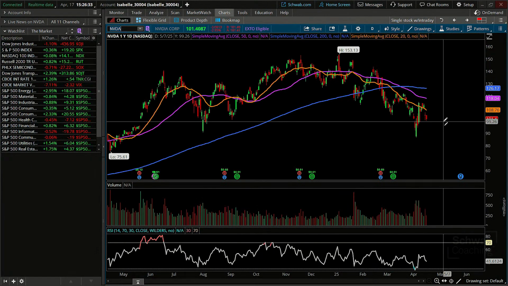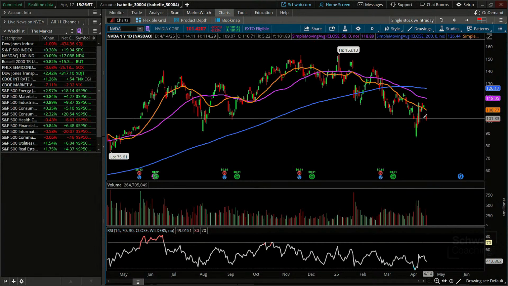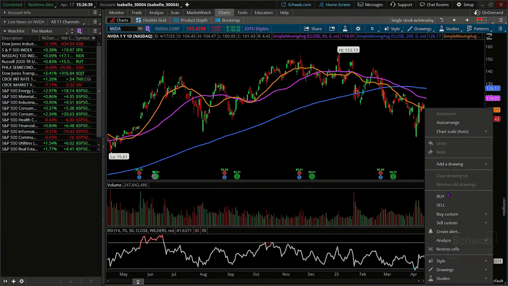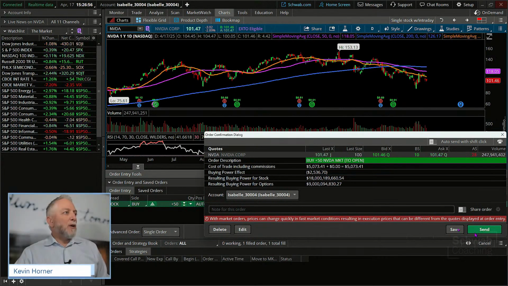All right, and we're trading just about 101 a share, so we can do about 50 shares here, everybody. So we'll just do that as well. 50 at market. Again, we don't want to encourage market orders because a market order can execute at any price, no matter what. You never know how quickly the market can move for you. So we're just a little more than 5,000 on NVIDIA, so 50 shares at market.